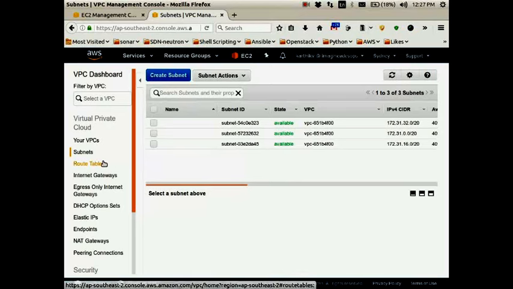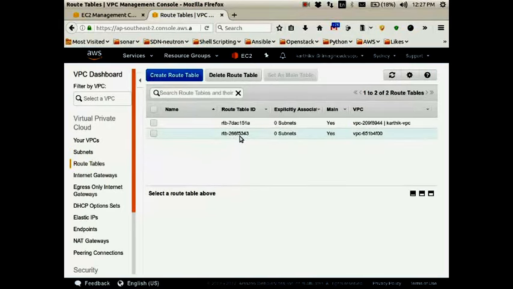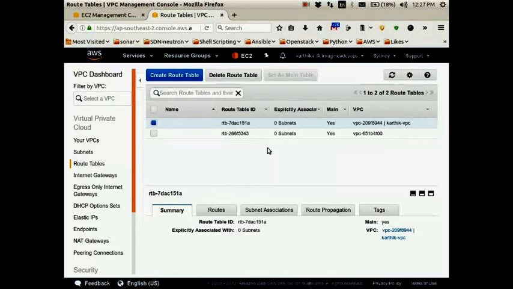But if you go to route tables, there will be a default route table created. So under the column of main, you can see the attribute yes. Only for the default route table we will have that attribute of yes, and you can see it is created under my VPC, which I have just created now. So the first requirement is done. We have created a VPC.